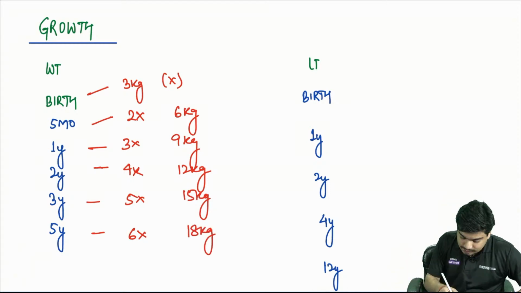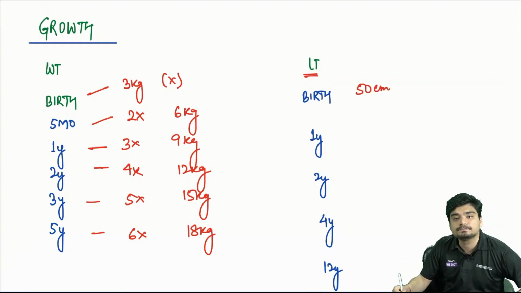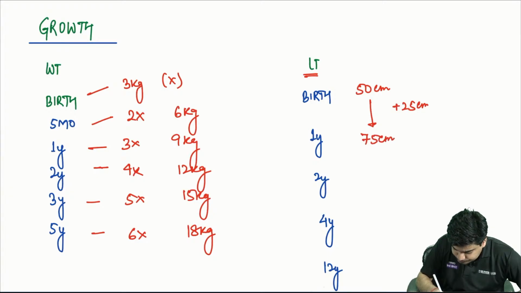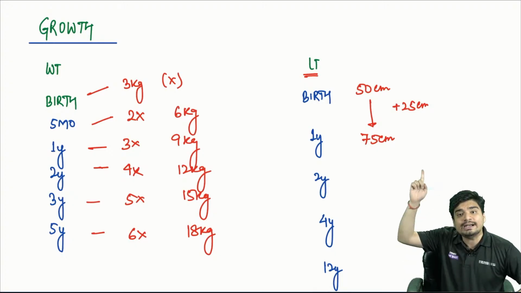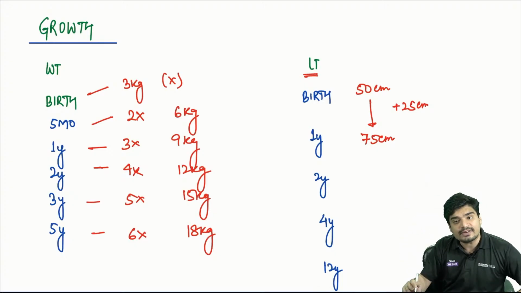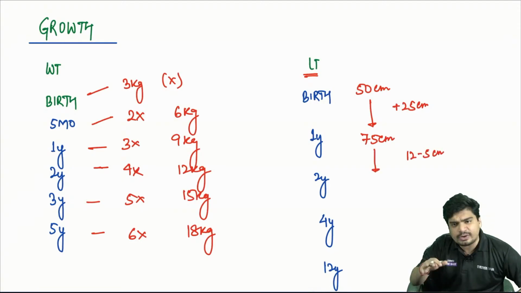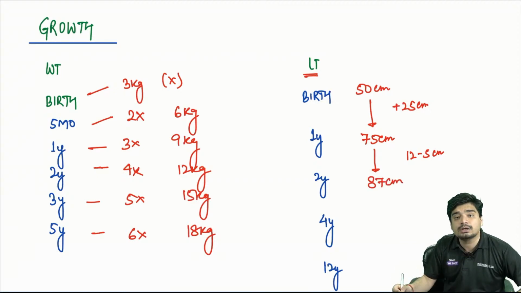Coming to the length, at birth, the length of the baby is 50 centimeter. In the first year of life, the baby gains 25 centimeter in length and becomes 75 centimeter. Next year, the baby is going to gain half of what it gained in the first year. So in the first year, it gained 25 centimeter. Now it's going to gain 12.5 centimeter, that is 12 to 13 centimeter, and the child will become 87 centimeter.